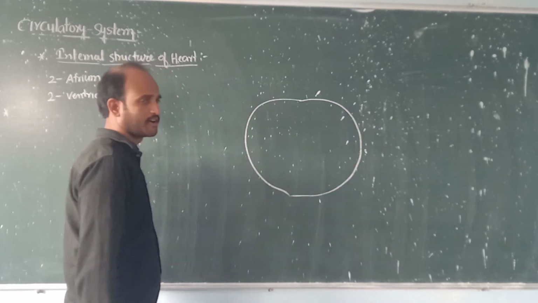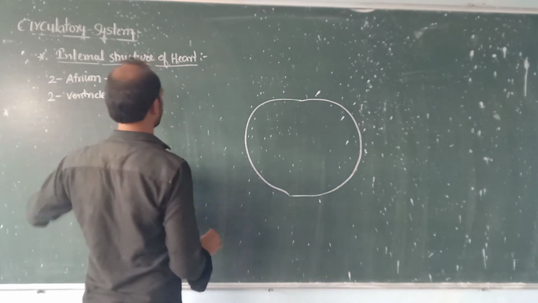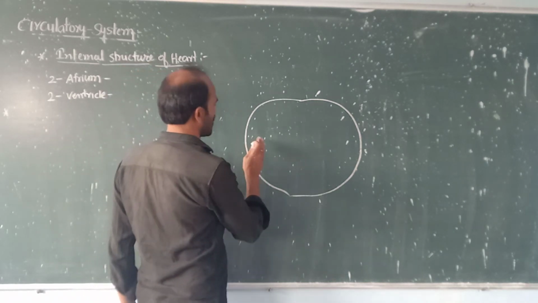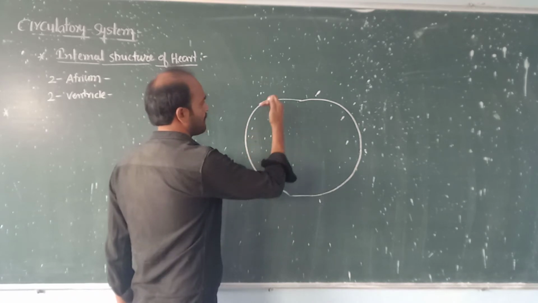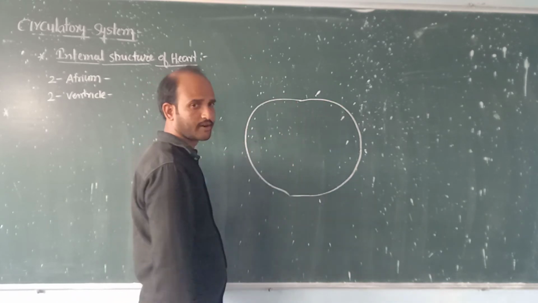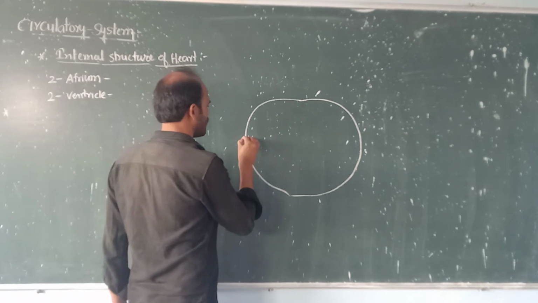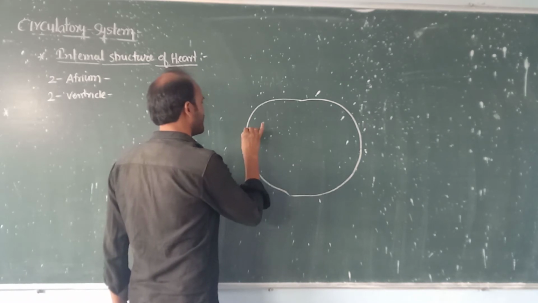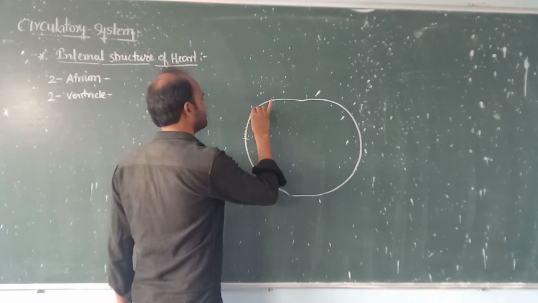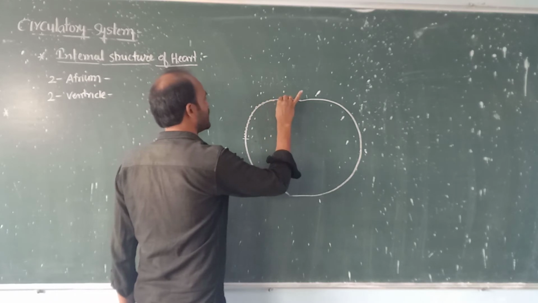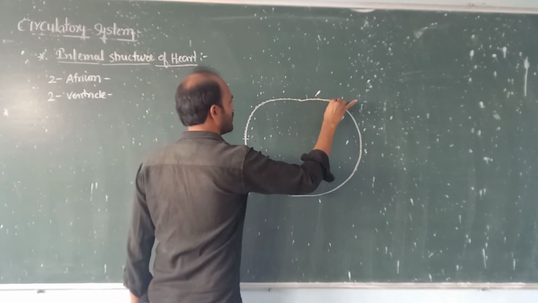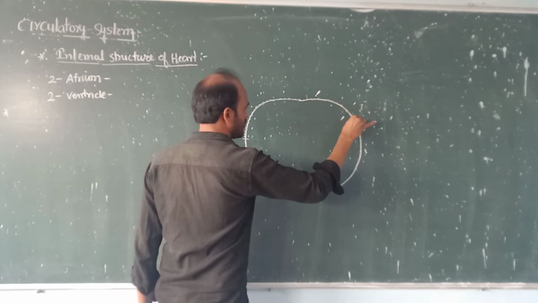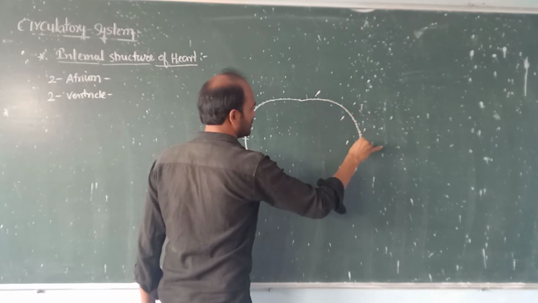Suppose this is the heart. The atriums are the upper portion of the heart. The wall of the atriums is very thin.